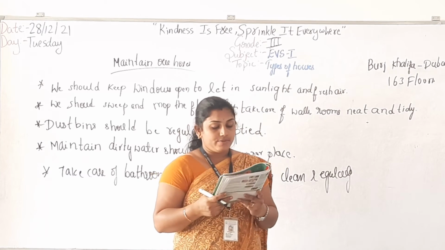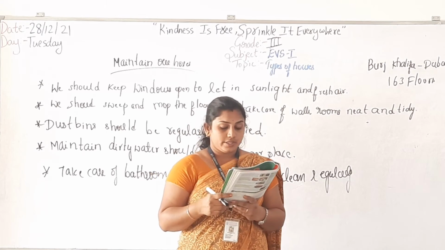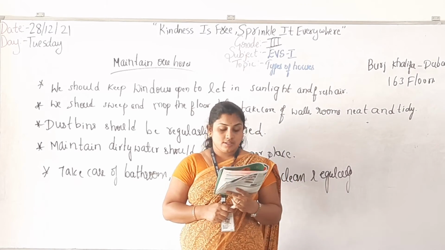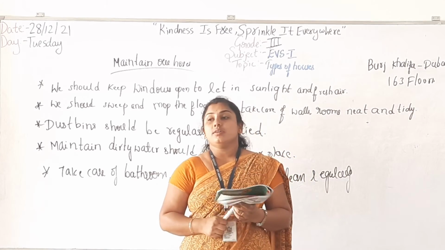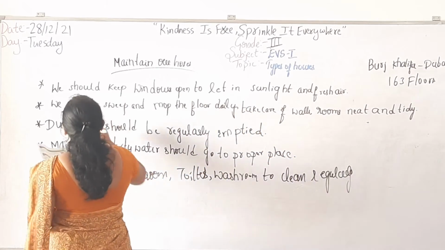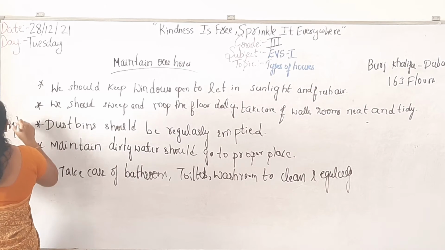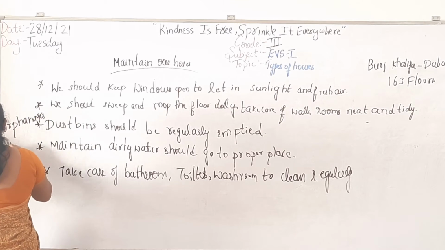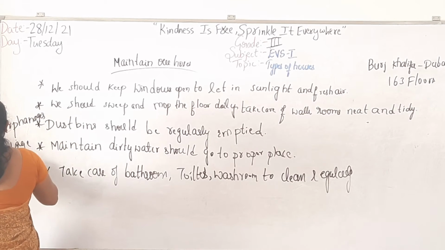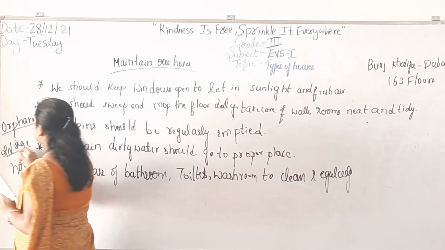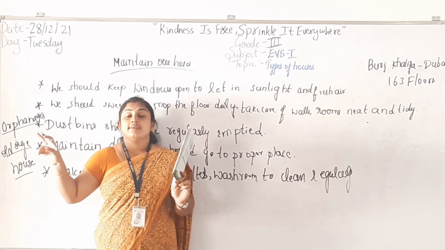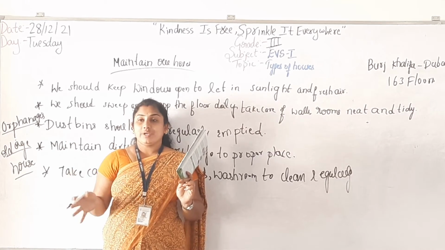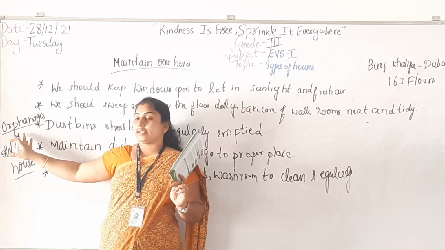Next, special homes. Have you heard about orphans? They are the special shelter for children who have lost their parents and family, isn't it? Orphans. And old age home. So the special houses are orphans and old age. In an orphanage, it is a place where people who lost their parents in any accident, earthquake, wind or flood are taken care of.